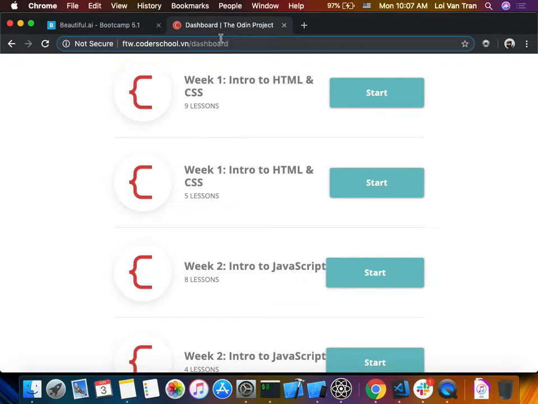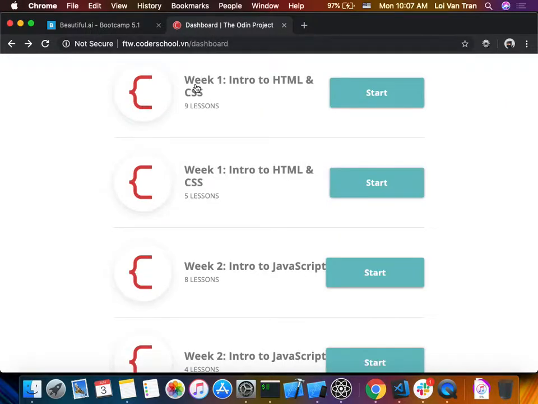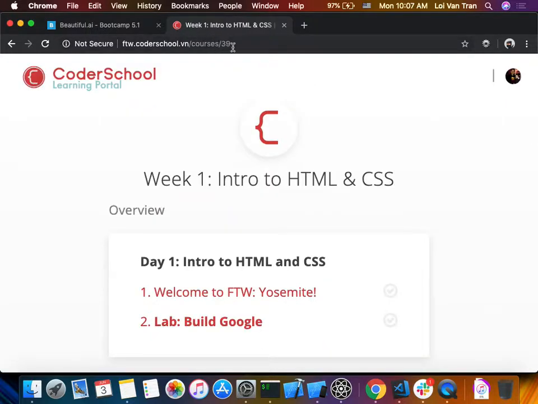Pay attention how in the URL, if we click on one of these links, everything at the dashboard is going to change. Did you guys see that? We went from dashboard to courses/39. So, as someone who understands REST APIs, we can determine a lot of things by simply looking at a URI. And that's what React Router is going to help us understand.